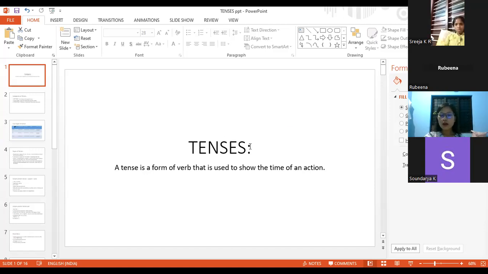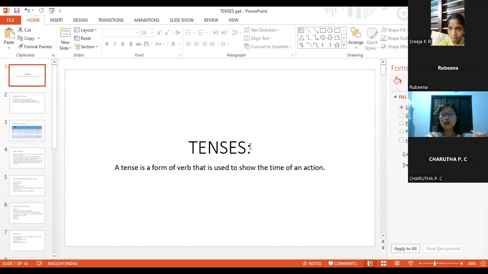First of all, what is tense? So, in simple terms, it can be called the time of an action, okay? Here it is written: a tense is a form of verb that is used to show the time of an action. In simple terms, I usually tell the students that tense means time.